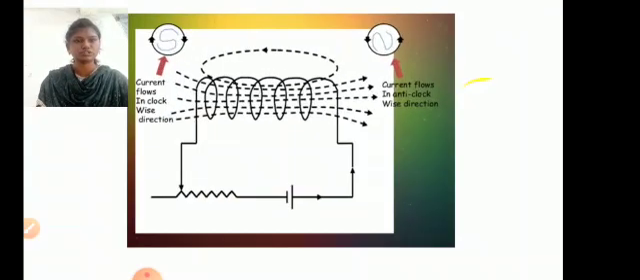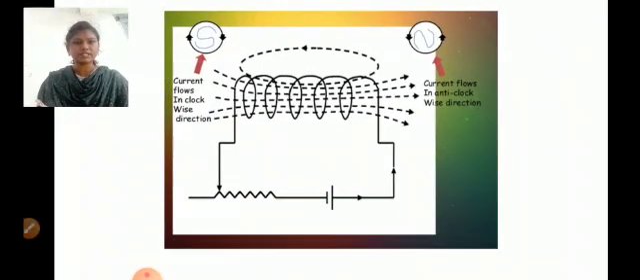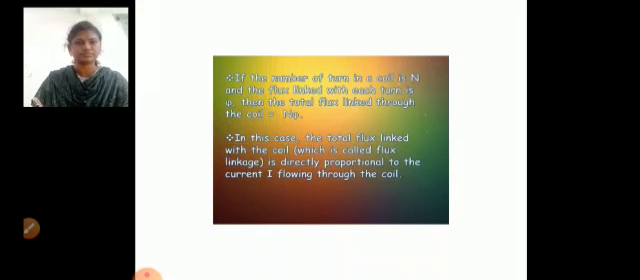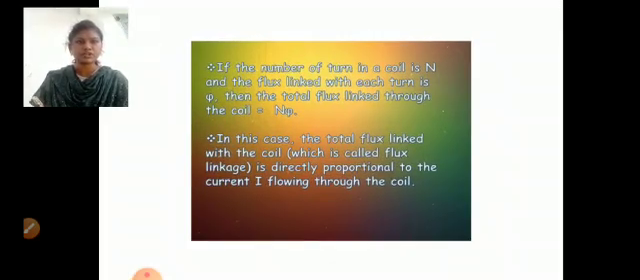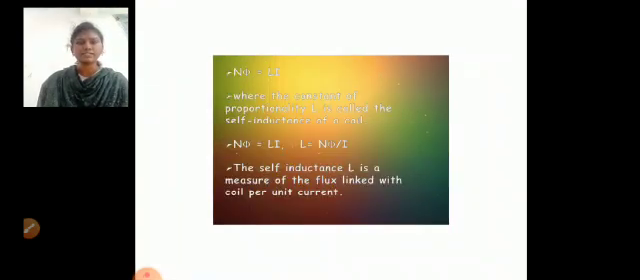Here we can observe that whenever the magnetic flux linked with the circuit is changed, an induced EMF will be produced in the circuit itself. This is called self-induction. If the number of turns in a coil is N and the flux linked with each turn is phi, then the total flux linked with the coil is N phi. In this case, the total flux linked with the coil is directly proportional to the current I flowing through the coil. So we can write N phi equals L I, or N phi is directly proportional to the current.